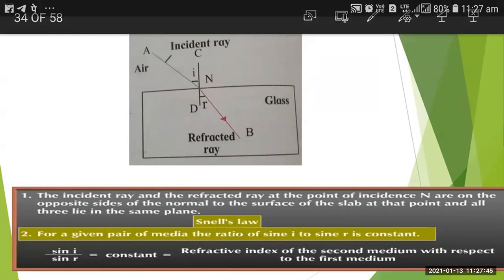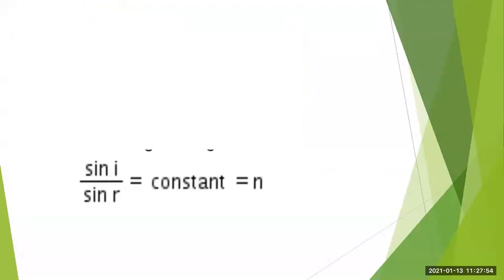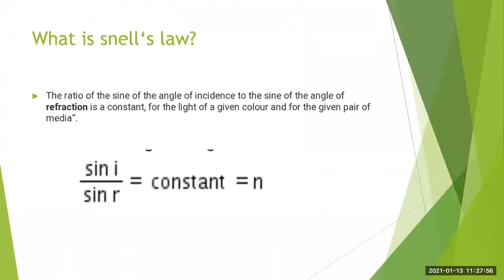So anytime when it is asked to you what is Snell's law, or what are the laws of refraction, you should be able to tell. So see here, what is Snell's law? The ratio of the sine of the angle of incidence to the sine of the angle of refraction is constant for the light of a given color and for the given pair of media.